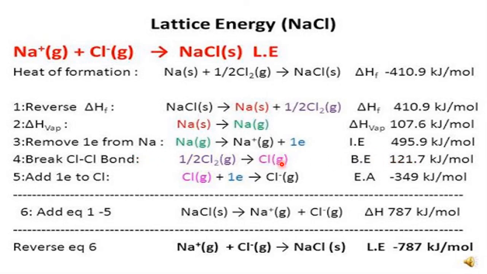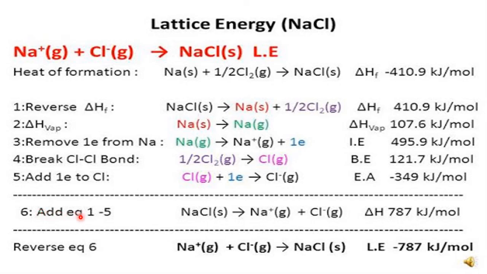Once the chlorine is broken into chlorine atoms, you have to make them into ions. Here, to make chlorine an ion, it has to accept an electron. In the case of sodium, it has to lose one, which was called ionization enthalpy. But chlorine will not lose, because it gains. That depends on the nature of the electronic configuration. Therefore, gaining an electron by an atom is called electron affinity or electron gain enthalpy. For that it is minus 349 kilojoules per mole.